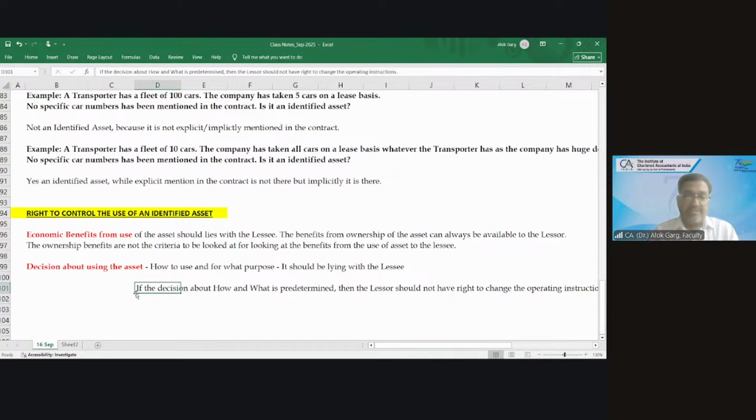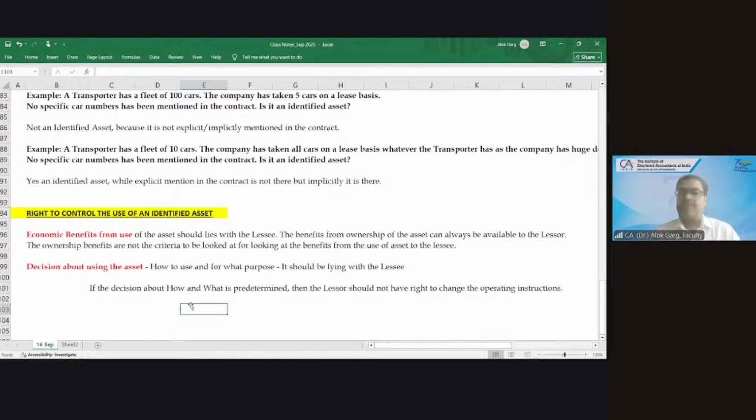The lessor does not have the right to change the operating instructions. Okay. Is that clear? This is what we discussed today.